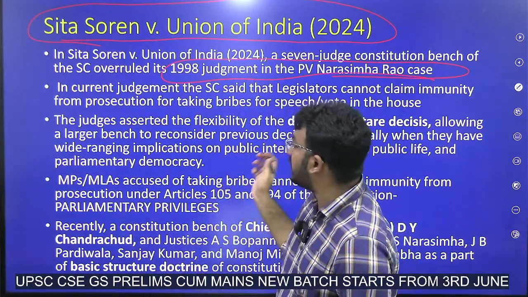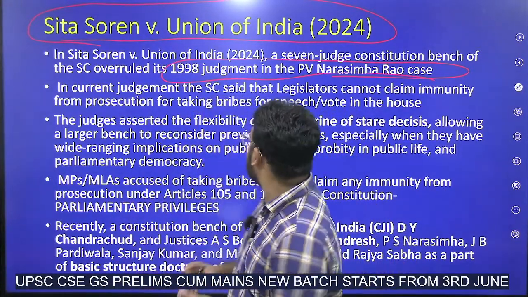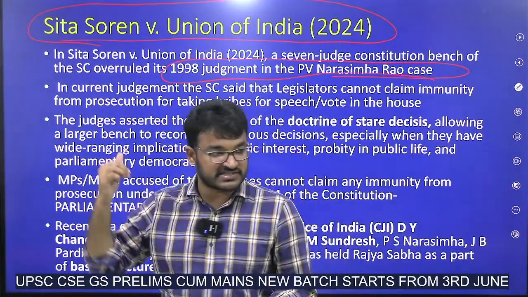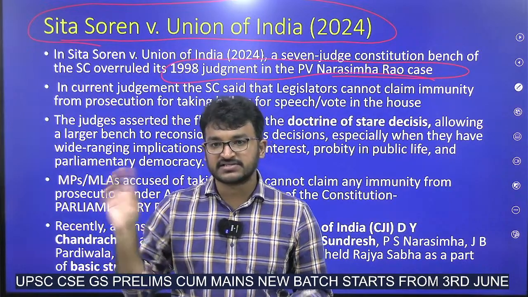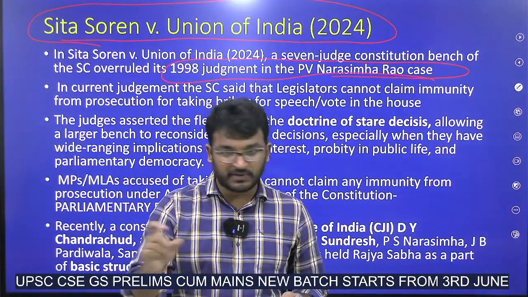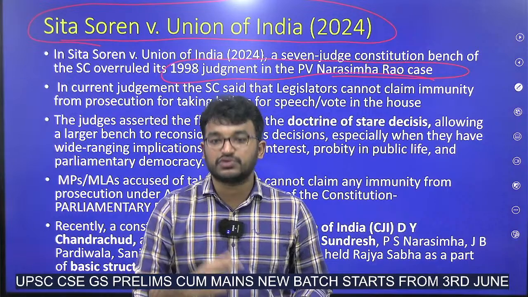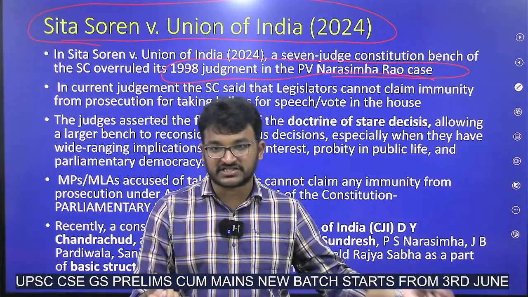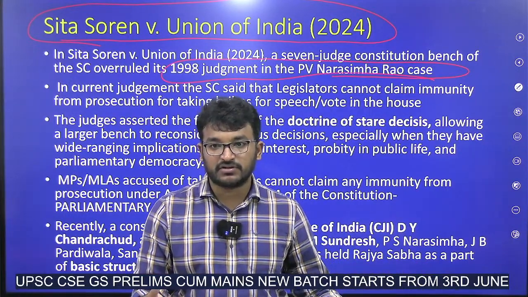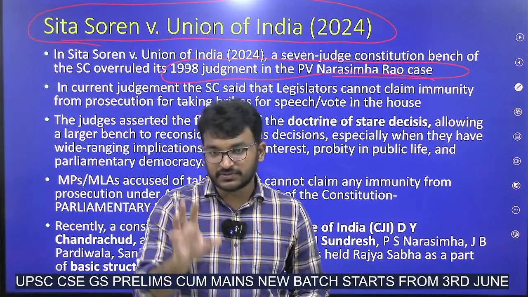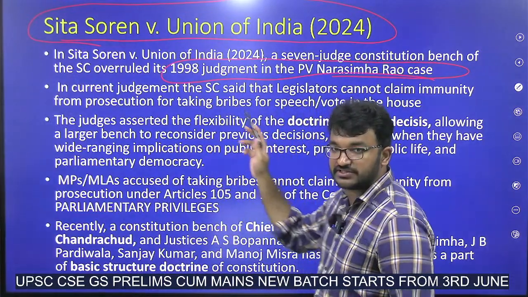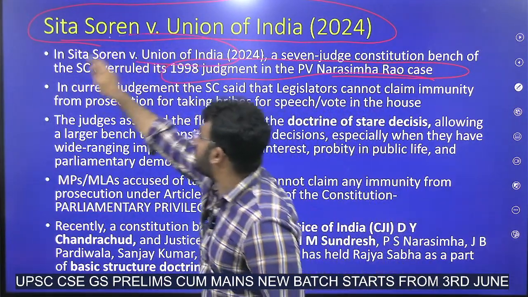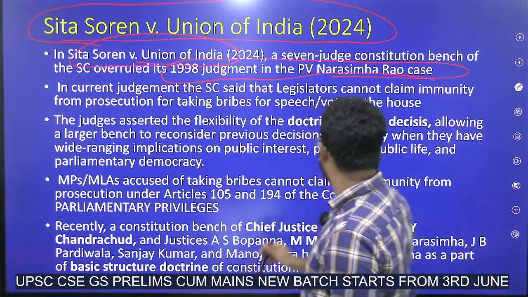But now what happened? There is a case, the Sita Soren case, in one Legislative Assembly of India, it is Jharkhand, I guess, one MLA had been bribed to speak something in one person's favor. Yeah, so it is a wrong thing, right? So in this scenario, the Supreme Court overruled its earlier judgment in the Sita Soren versus Union of India case. Okay?